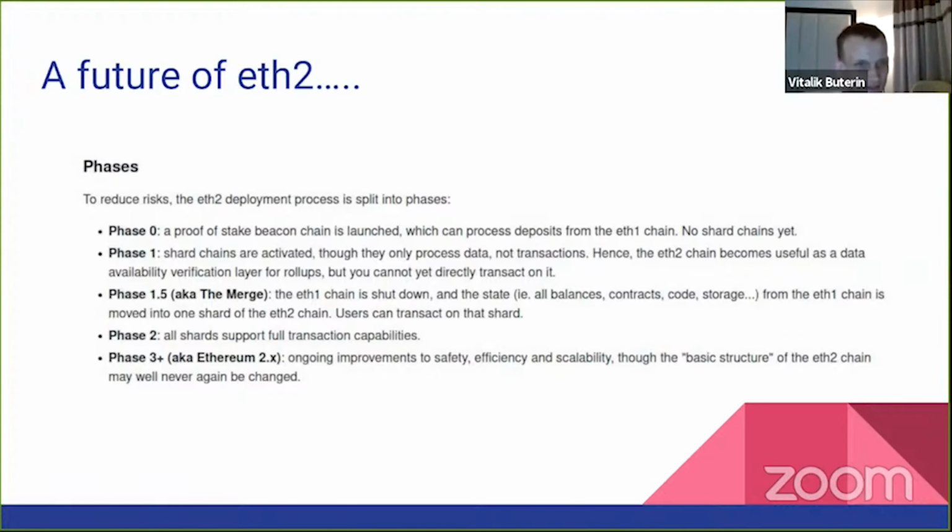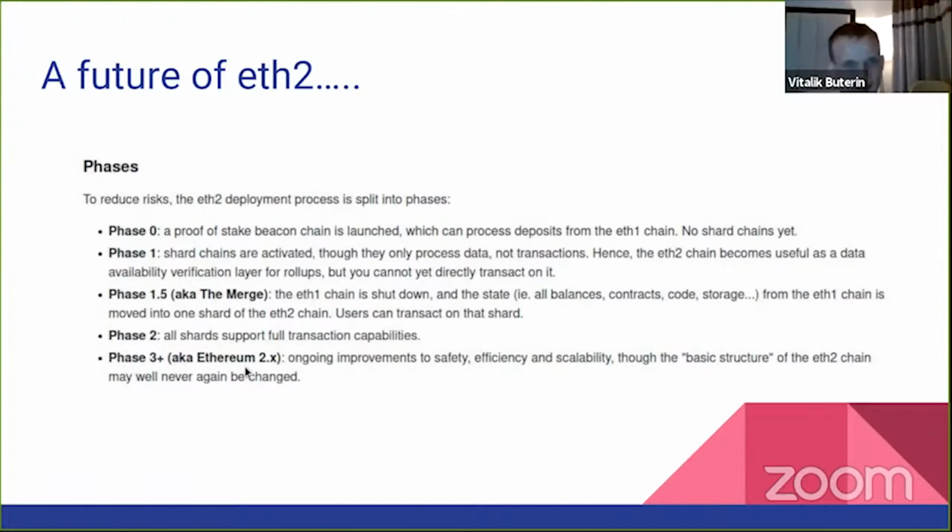Then after phase 1, we have phase 1.5, and phase 1.5 is what adds what we call the merge, which is basically where we shut down the ETH1 chain, shut down the proof of work, and all of the ETH1 state, so balances, contracts, code, storage from the ETH1 chain is moved onto ETH2 and users can transact on it. Phase 2, so sharding is not just data, but also adds computation, processes transactions.